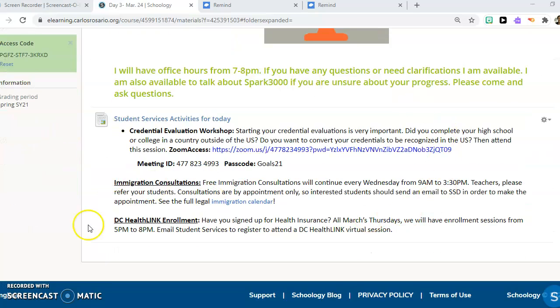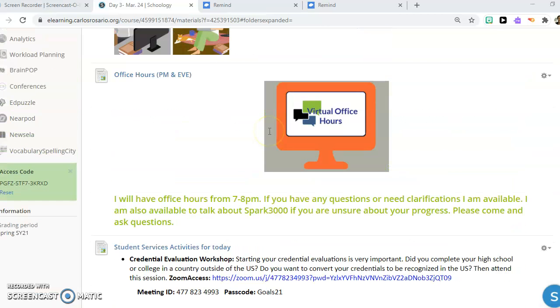And here are some activities with student services. If you have any question about how to transfer your educational documents from your home country to the US, they have a session on that.